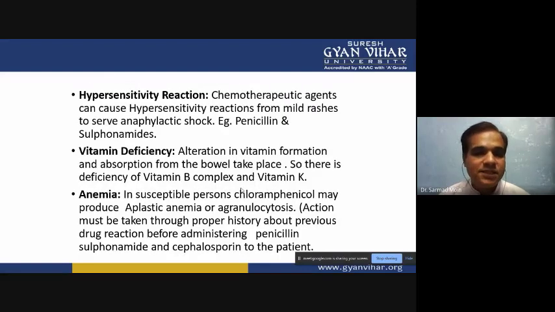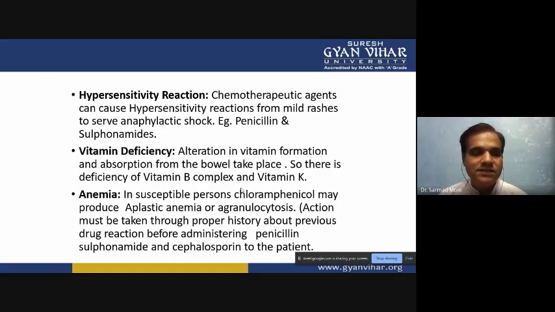Then hypersensitivity reaction. When we give any particular type of chemotherapeutic agent or drug, it can cause a hypersensitivity or allergic reaction. An allergic reaction due to a chemotherapeutic agent we call a hypersensitivity reaction.